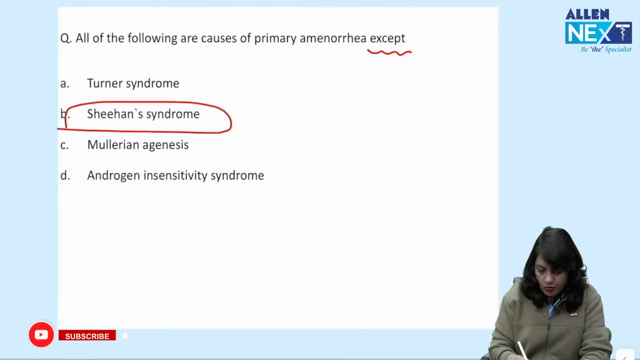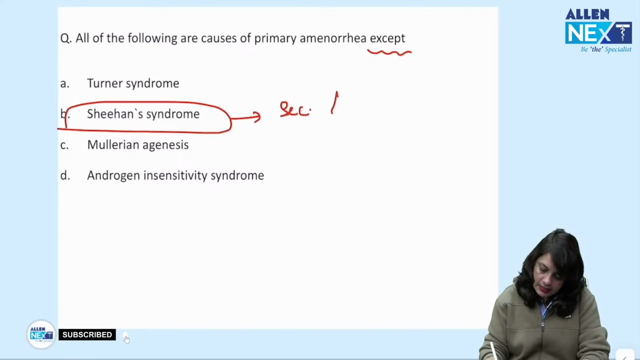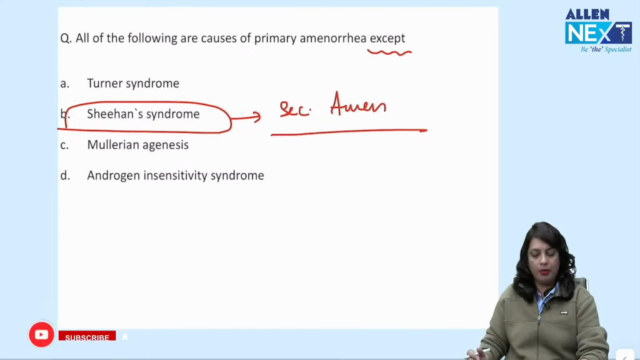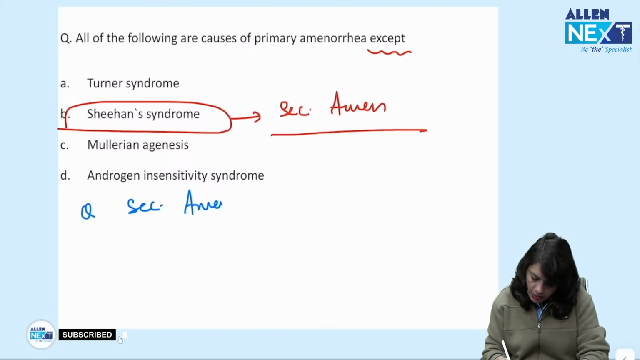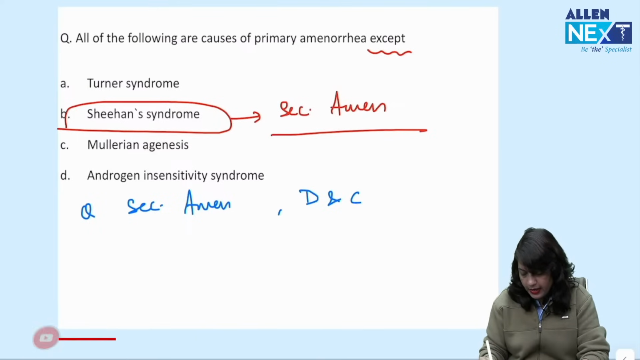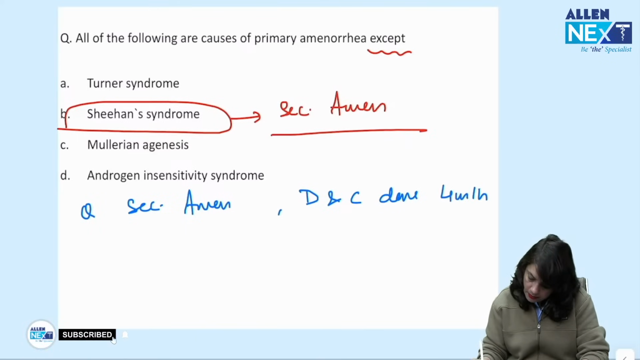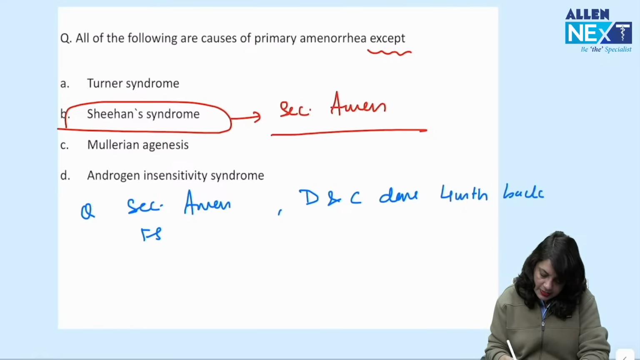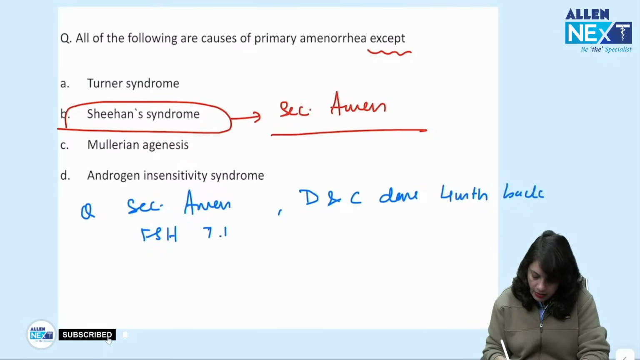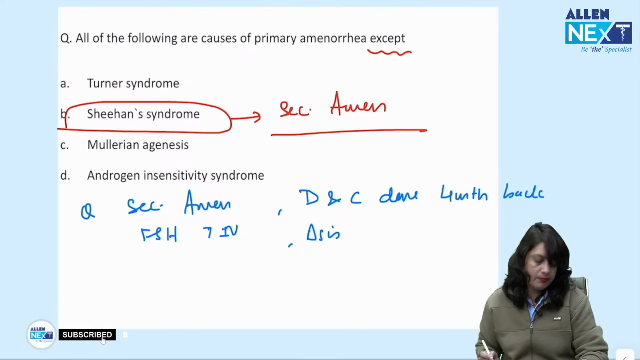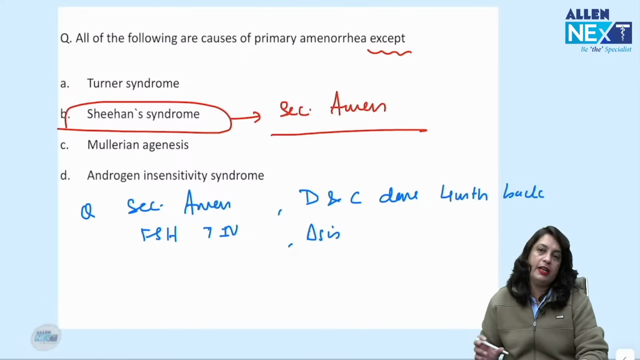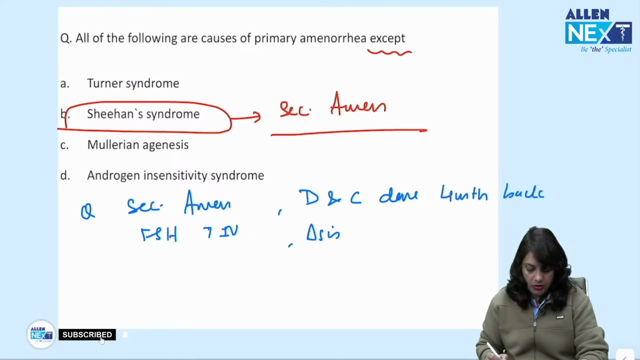Yes, Sheehan syndrome is postpartum pituitary necrosis, that is the cause of secondary amenorrhea. One important thing I would like to mention, if there is a female who presented with secondary amenorrhea, there is a history of DNC done 4 months back and FSH levels are 7 international units. What's your diagnosis? Such a question has been asked. Secondary amenorrhea after a DNC and FSH levels are given. What's your diagnosis in this question?